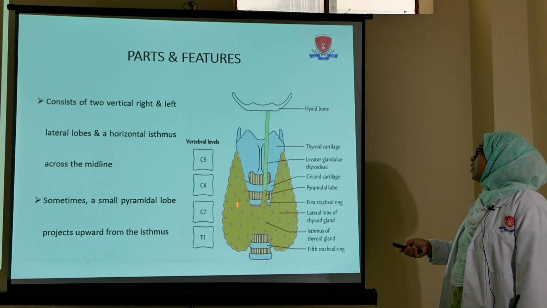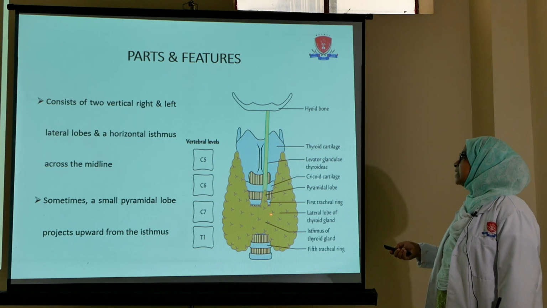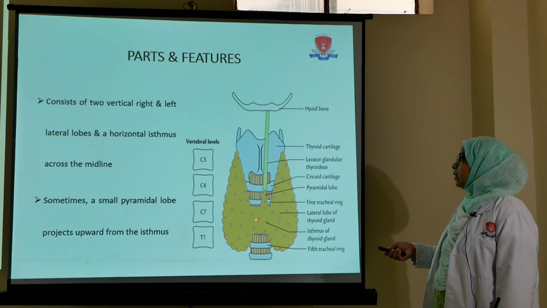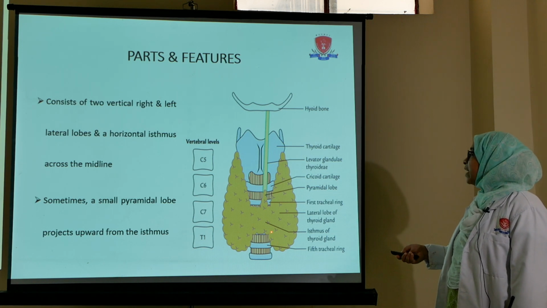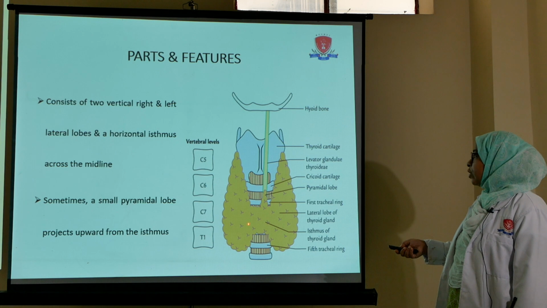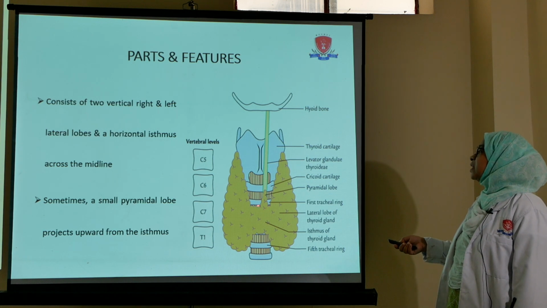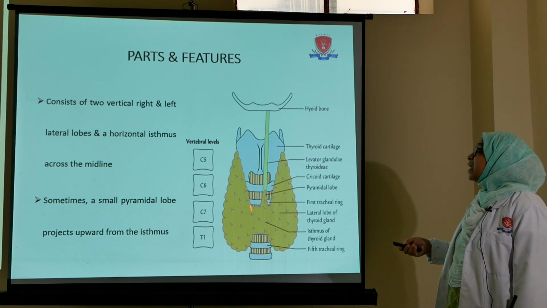So this part which is connecting the two lateral lobes in the midline is called the isthmus, which is present horizontally. So this is one lateral lobe, this is the other lateral lobe, and in between the two, this horizontal part which is in the midline is called the isthmus.